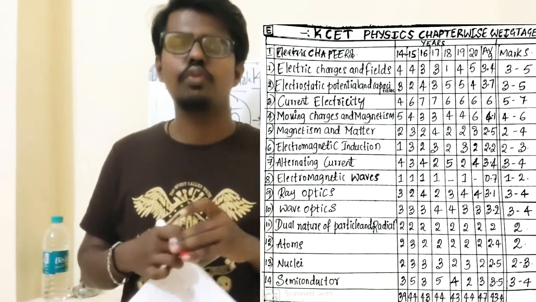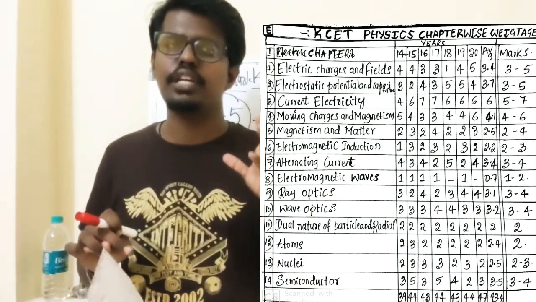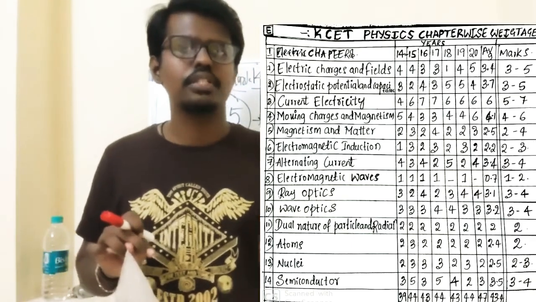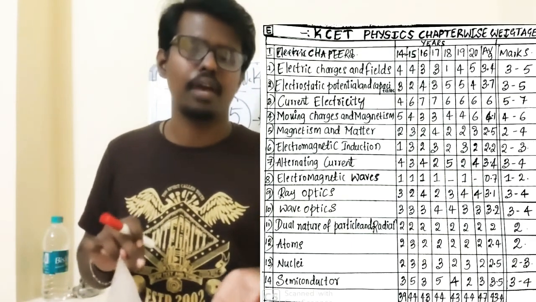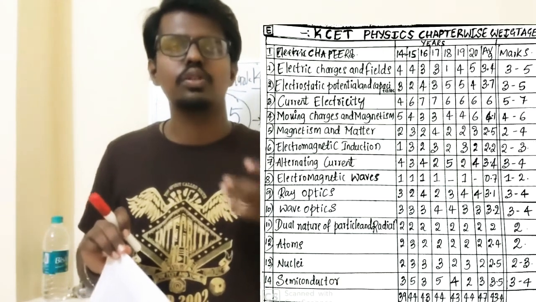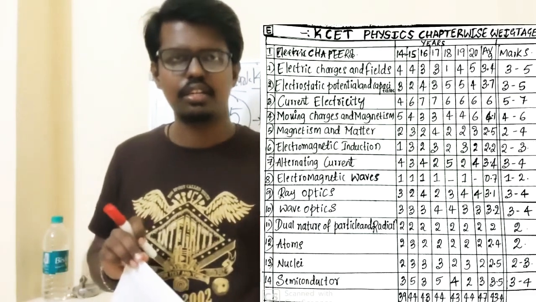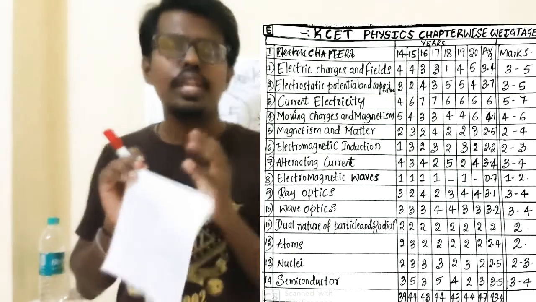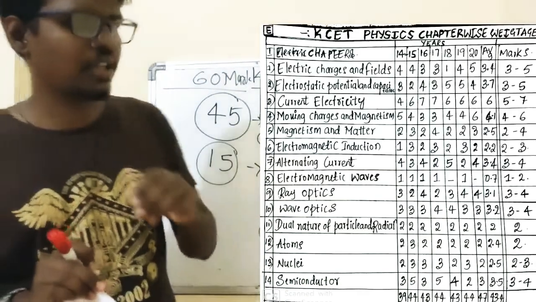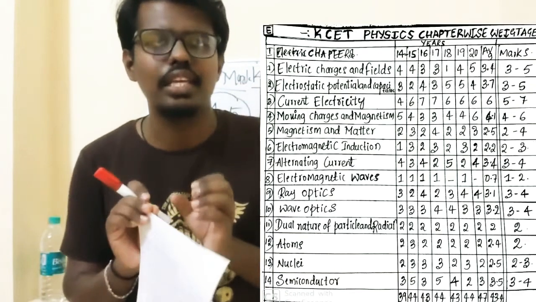You must be thorough with the concepts, and you must go through the diagrams, circuits, and applications of Kirchhoff's law in current electricity. Next there is the Wheatstone bridge, then cells in series, cells in parallel, the internal resistance concept, and next you have to go through resistor circuits, resistors, and capacitor circuits. Next, there are a number of numerical concepts. And one more thing many students do: in KCET exams and competitive exams they will not allow you any calculators.